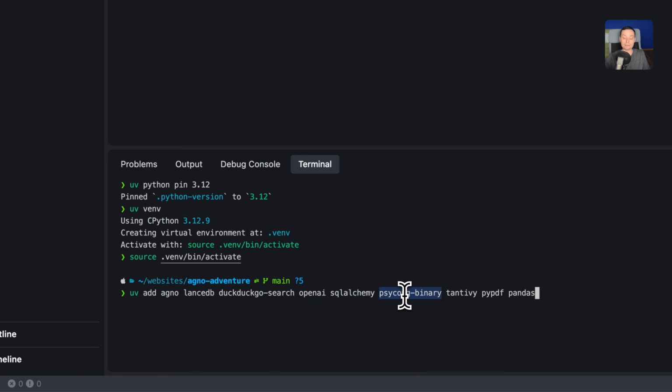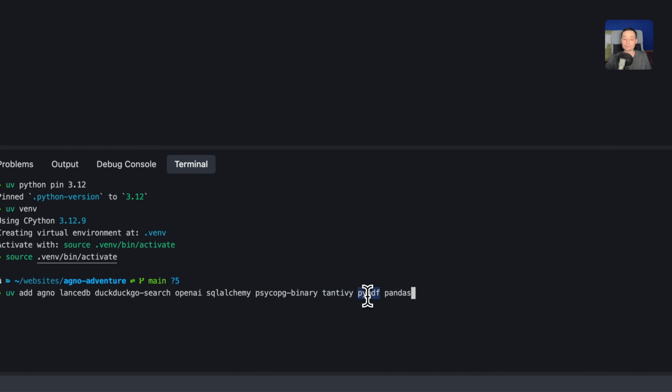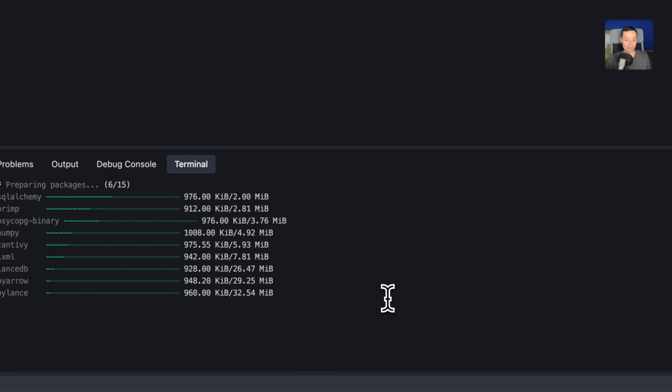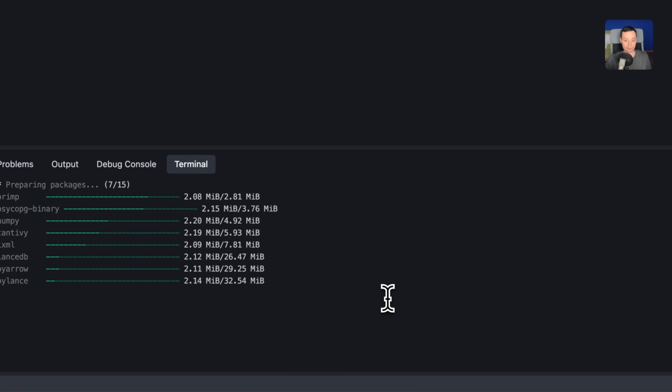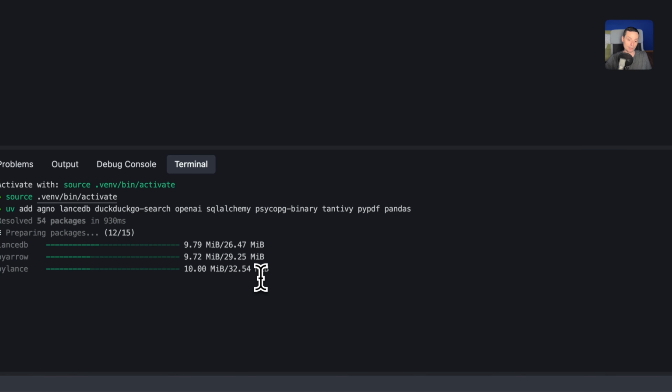This is a tool that is needed for Agno. This is for RAG, for reading a PDF file. Pandas is again needed to read the PDF file, and we are going to hit enter. Right now this will install the packages for us. This process should be quite fast because UV is faster, it's the 2025 stack, and it offers a lot of speed improvements and other nice things.